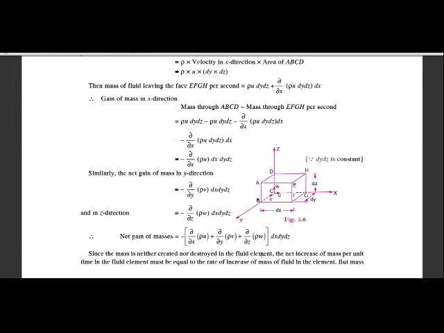As we know, mass is neither created nor destroyed in a fluid element. So the net increase of mass per unit time in a fluid element must be equal to the rate of change of mass in the element.